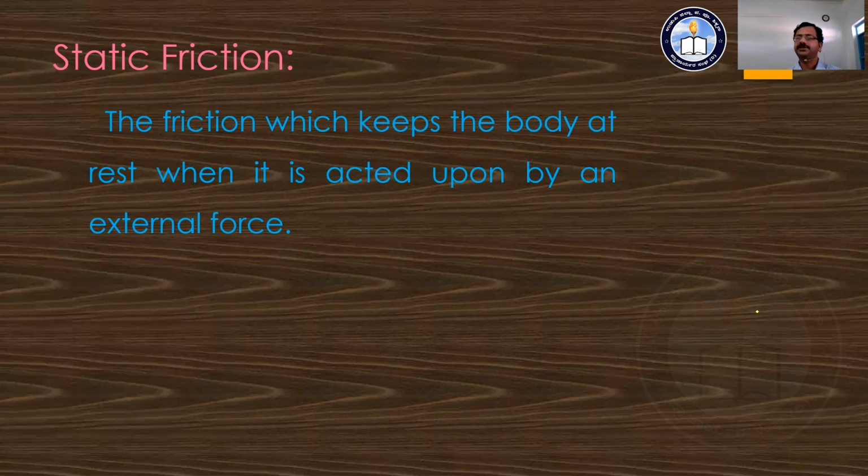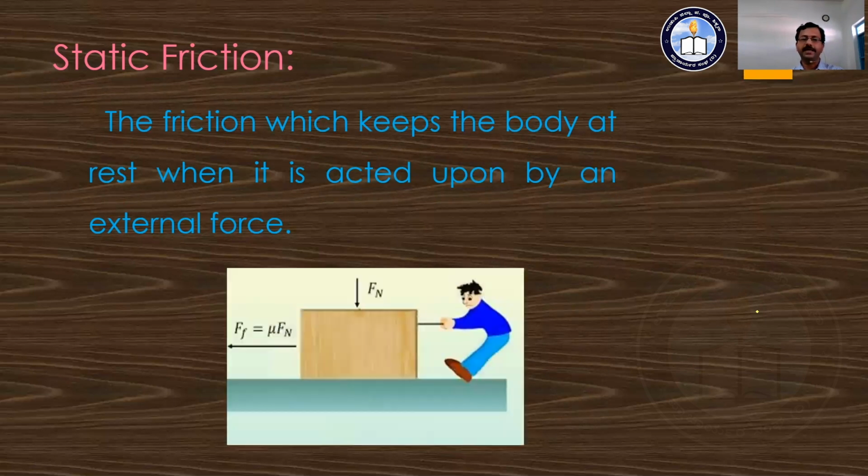When an external force acts, the body stays at rest, and there is some force acting between the two surfaces which are in contact, and that force is nothing but static friction. What does static mean? It means the body is at rest.